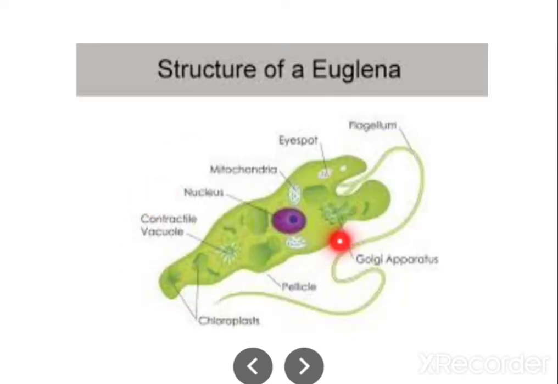Can you see the structure of Euglena? They have a defined nucleus and flagella, and an eye spot, with which they can respond to light. There is the pellicle, a contractile vacuole for osmoregulation, and the chloroplasts, with the help of which they can do photosynthesis also. So they have both features. Like plants, they have chloroplasts, and like animals, they have flagella.